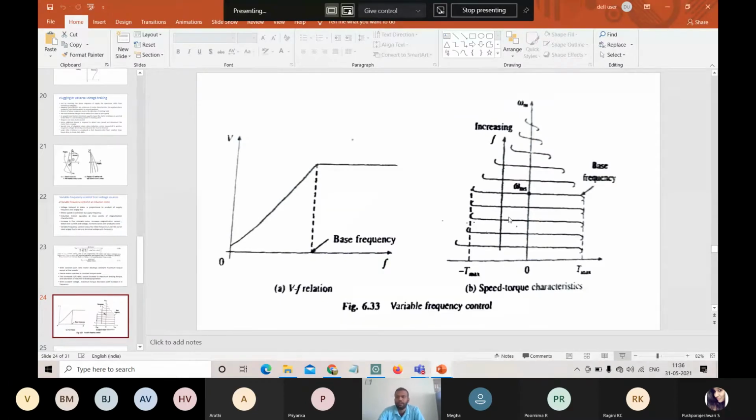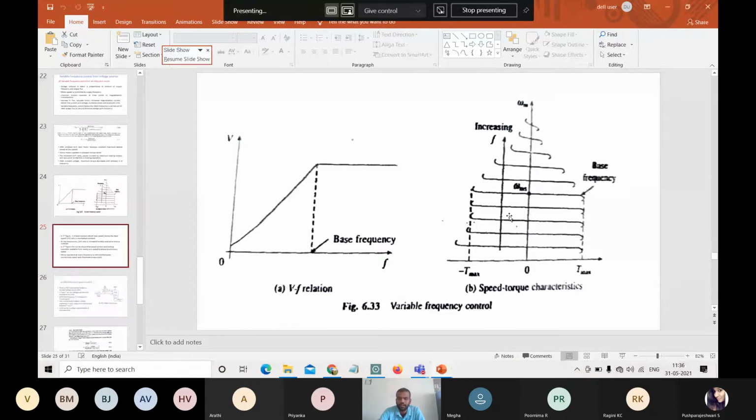This is the relationship between omega ms, the speed ratio, and the torque. So how are the speed and the torque interlinked? As we keep changing the input voltage, we know the torque is directly proportional to the square of the terminal voltage. As we increase the voltage, the corresponding torque keeps increasing, at standstill, nearest to the synchronous speed.